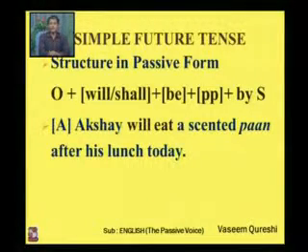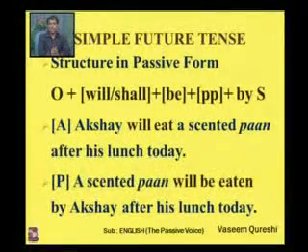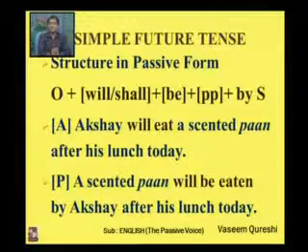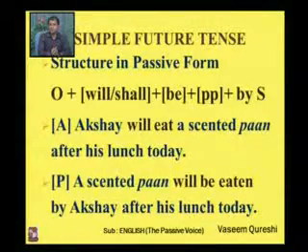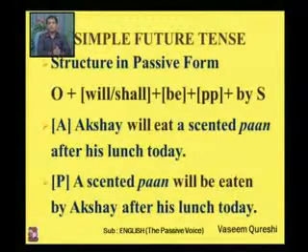When you change the sentence into passive, it would be like this. A scented pan will be eaten by Akshay after his lunch today. A scented pan, that is singular. Don't worry about singular plural, because you have to write will, whether it is singular or plural. Instead of a scented pan, you can say scented pans, right? Again, you have to write will be eaten by Akshay after his lunch today.